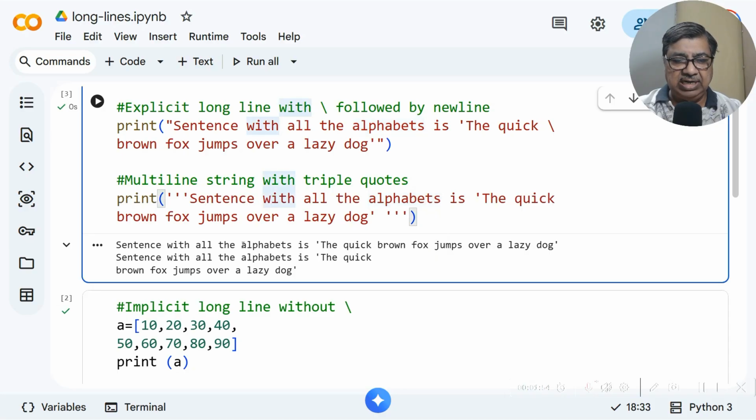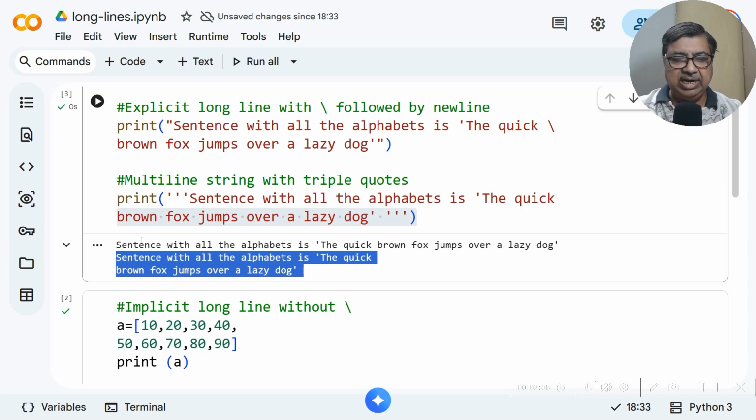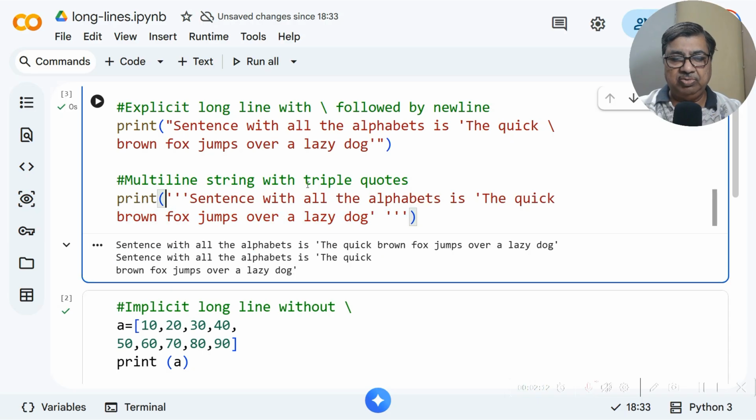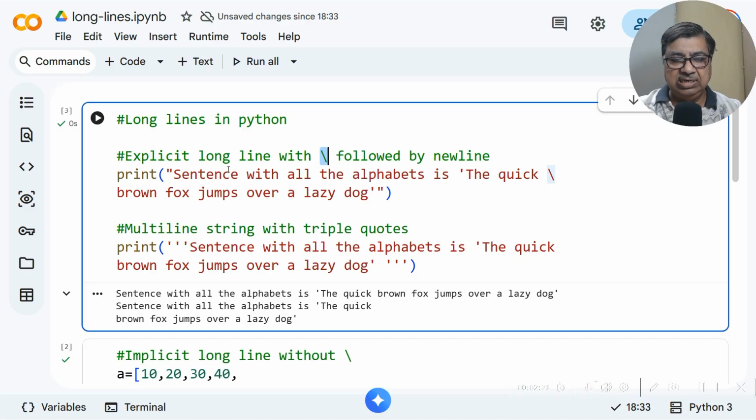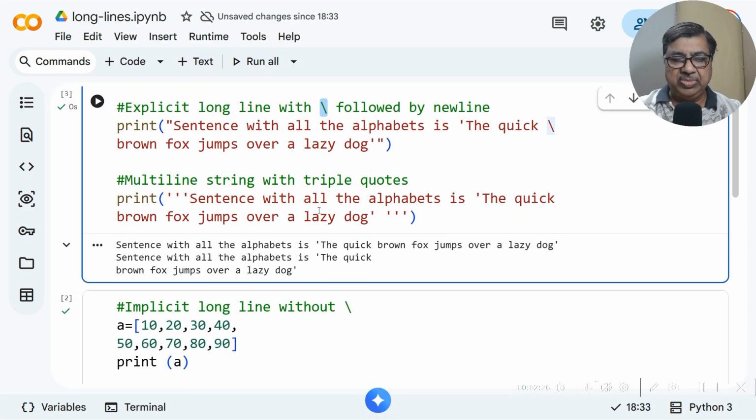But for multi-line strings, it will be as it is. So this portion up to the quick is in the first physical line, and this is in the second physical line. So it is as it is, because we are declaring it like a multi-line string. Multi-line string is triple quote with triple quotes, right? If you want it as a single line, we will use this backslash character. So this is the way we use long lines, either by using backslash or by using multi-line string, right?